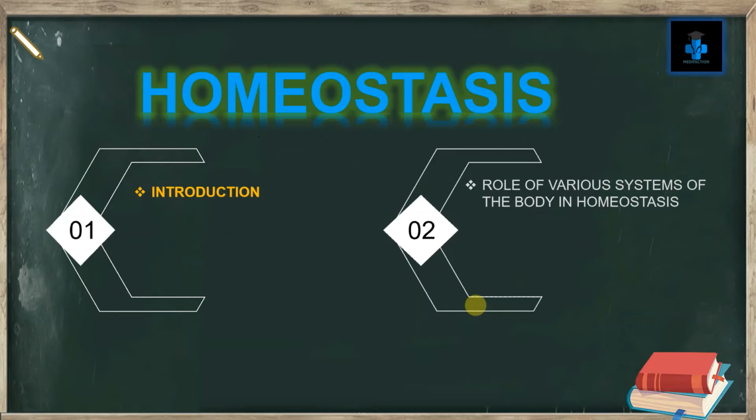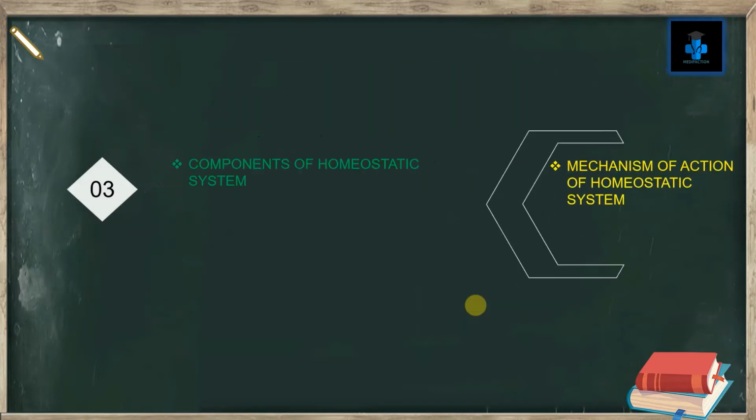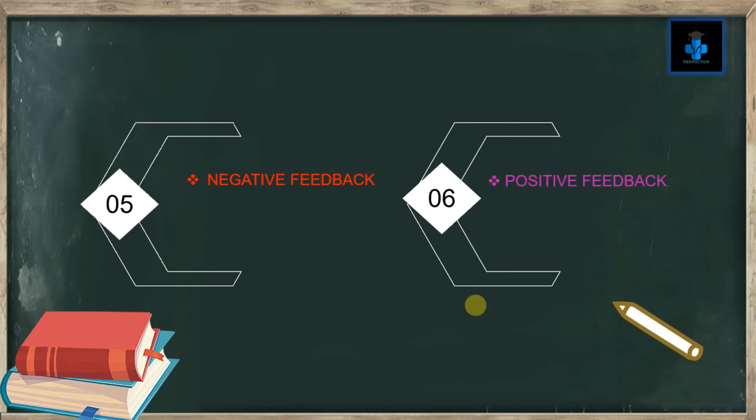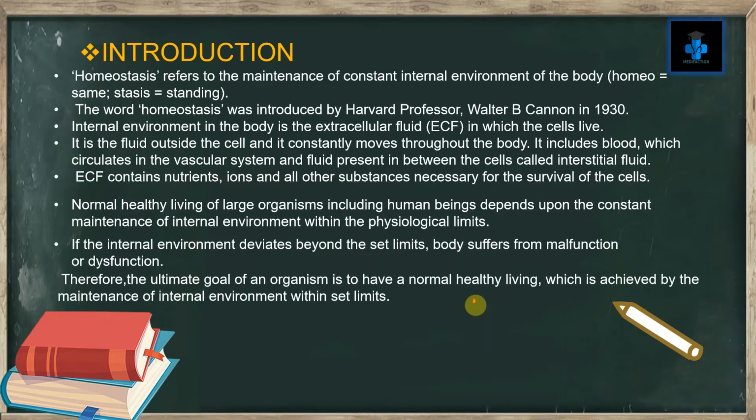In this video, I am going to enumerate an introduction about homeostasis, followed by the role of various systems of the body in the homeostasis, and we will also discuss the components of homeostatic system, and we will also learn the mechanism of action of homeostatic system, which are the negative feedback mechanism and positive feedback mechanism. So let's begin.